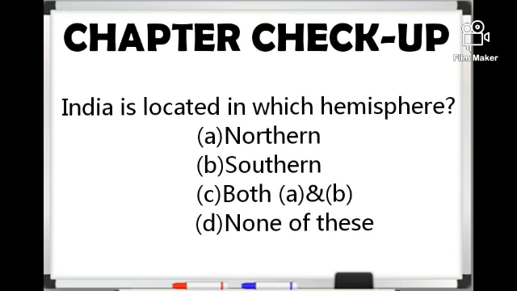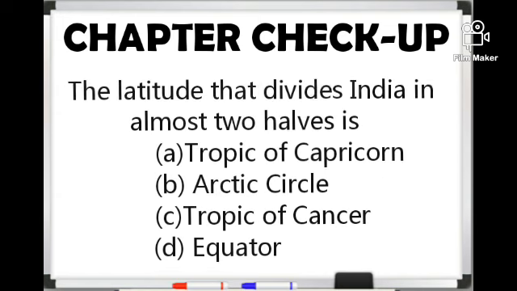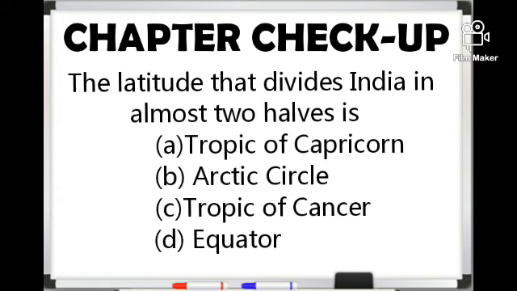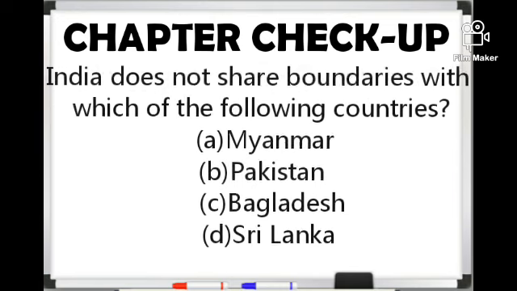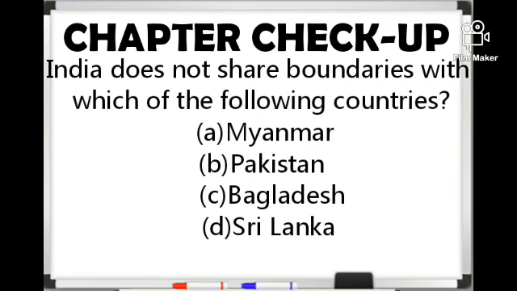It's time for the chapter checkup. India is located in which hemisphere? Northern, southern, both A and B, or none of these? The latitude that divides India into almost two halves is the Tropic of Capricorn, Arctic Circle, Tropic of Cancer, or Equator. India does not share boundaries with which of the following countries? Myanmar, Pakistan, Bangladesh, or Sri Lanka?